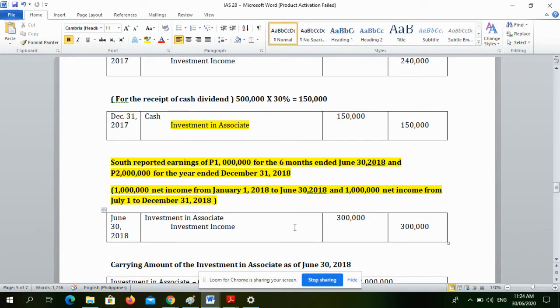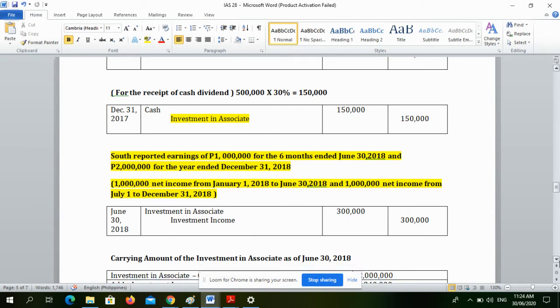So, for June 30, we will recognize investment in associate of 300,000 pesos. We will credit investment income of 300,000 pesos. Kasi ang ginawa natin, 1 million times 30%. So that's why, as of June 30, we recognize these journal entries.